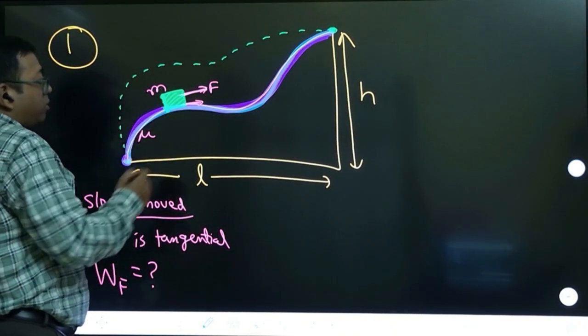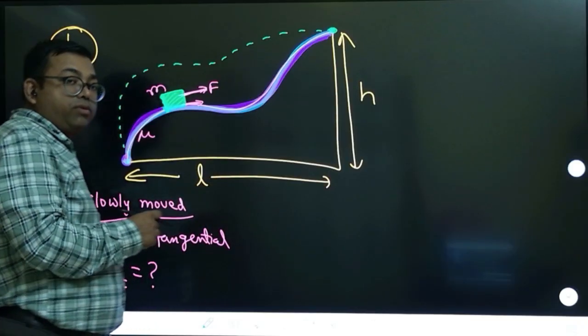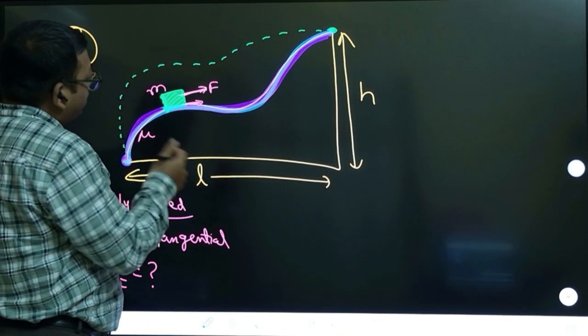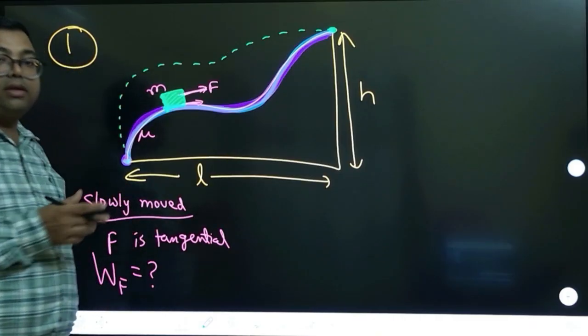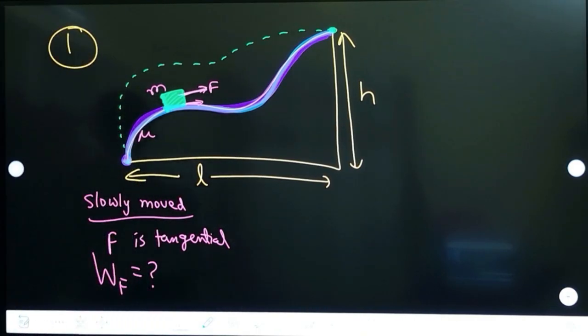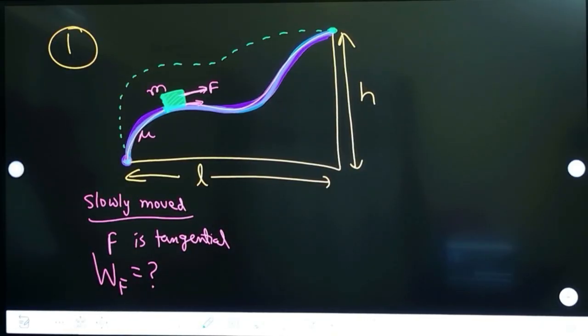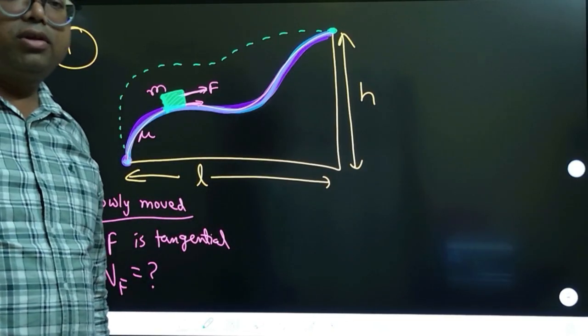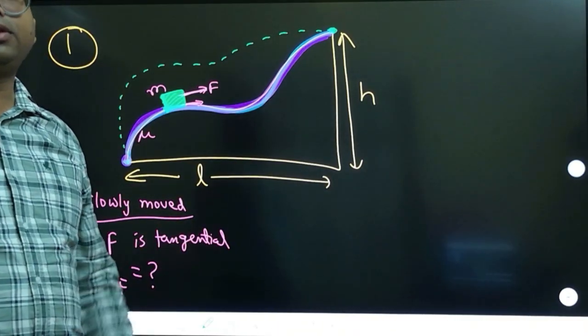Velocity is zero now. Slowly means zero. Very slowly it is moved, so it is almost at rest. We are not giving any speed to this. Very slowly means very small speed.